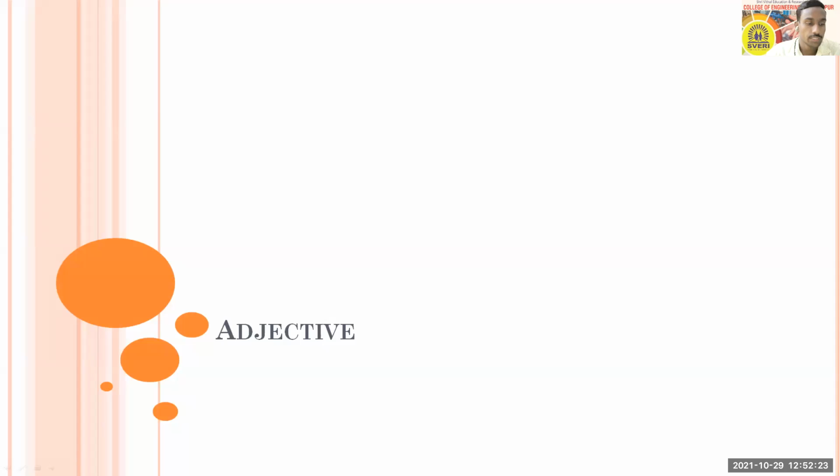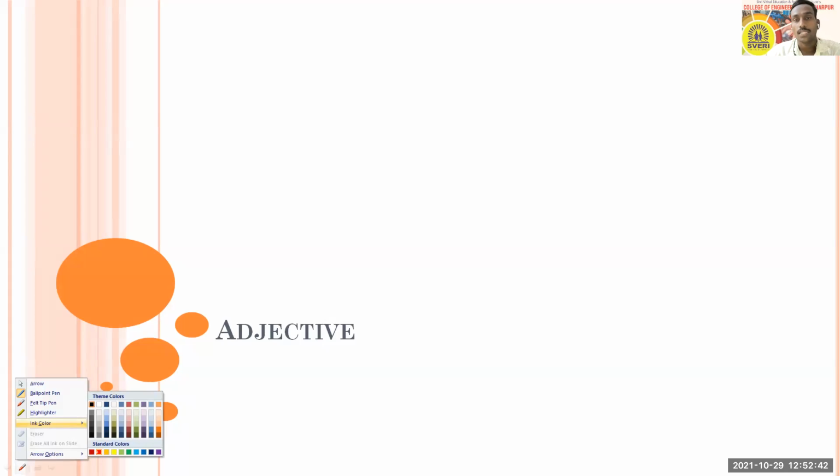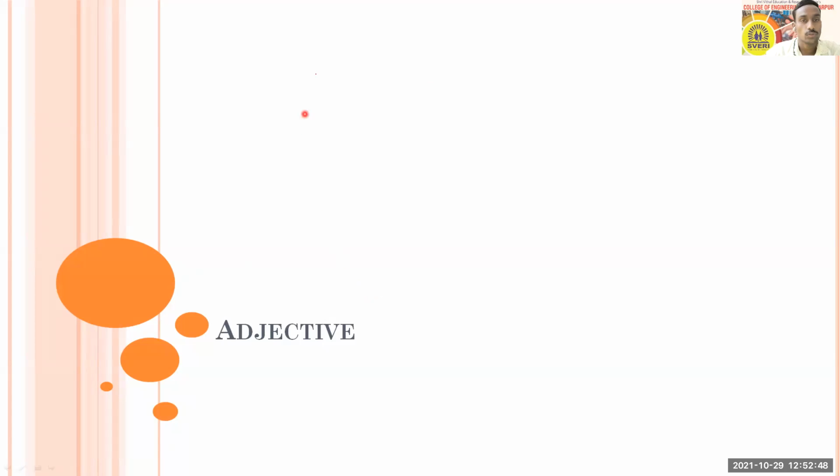So let's continue with adjectives. All of you have been studying it since your fifth standard or maybe previously also. An adjective is a word which is used to describe the noun, to tell additional information about the noun. You can think of a noun like student.